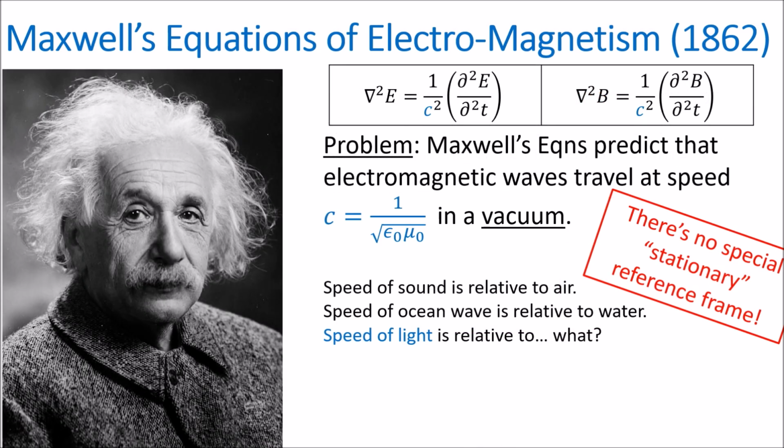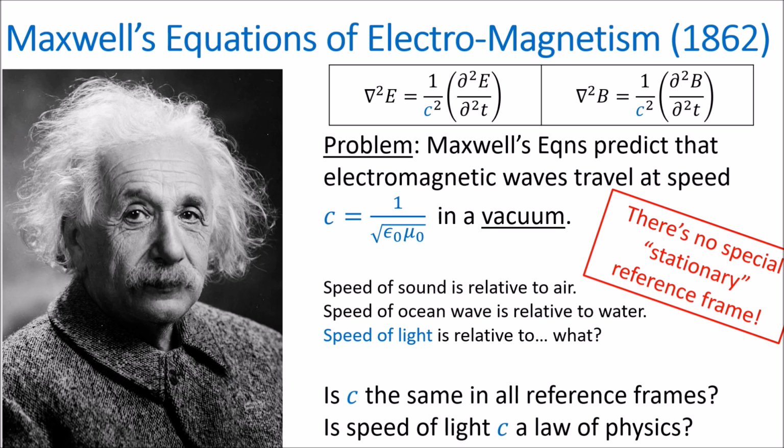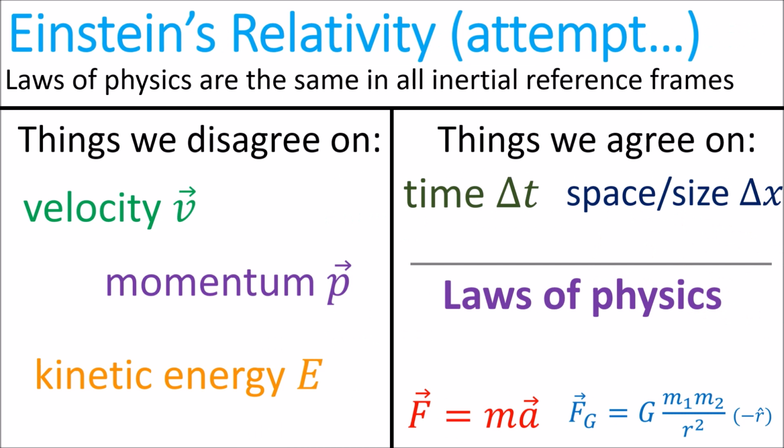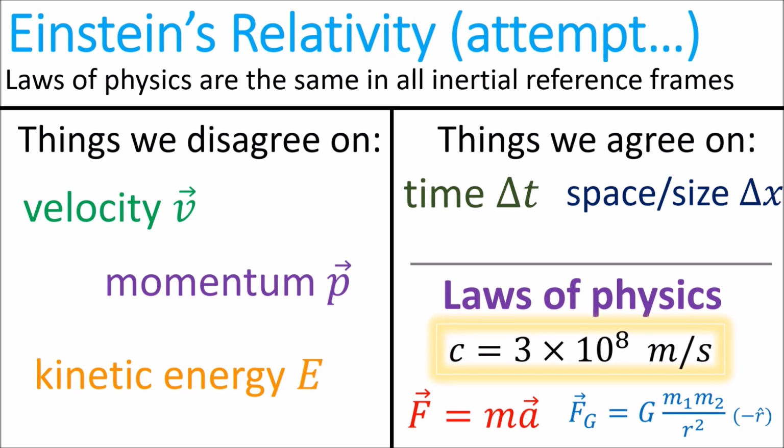This is where Einstein comes in. Einstein proposed that the speed of light c was the same in all reference frames. Another way of saying this is that Einstein treated the speed of light in a vacuum c as a law of physics. So, in an attempt to build a new theory of relativity, Einstein began by agreeing with Galileo and said that the laws of motion should be the same in all inertial frames of reference. But he expanded this principle to include not just Newton's laws of motion, but all laws of physics, including Maxwell's equations, and he made the speed of light c a law of physics that is agreed upon in all inertial frames.